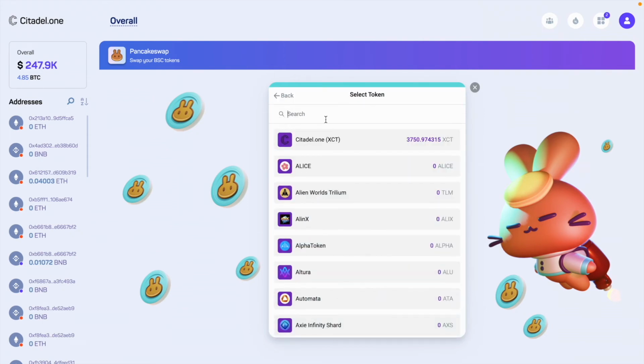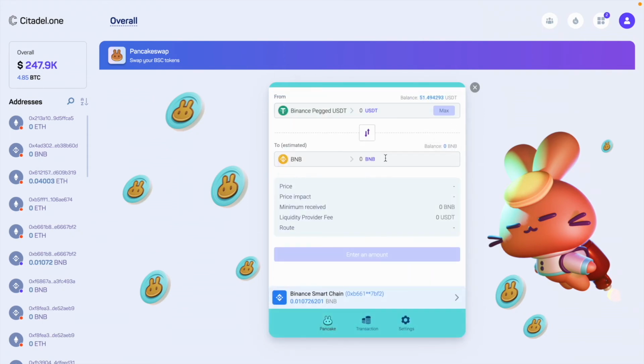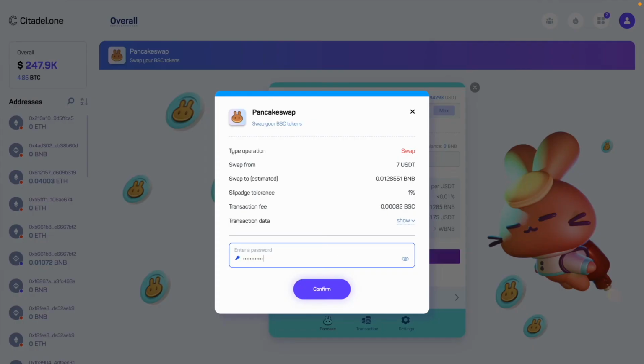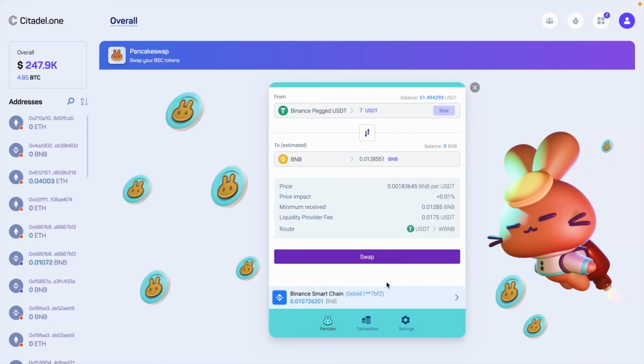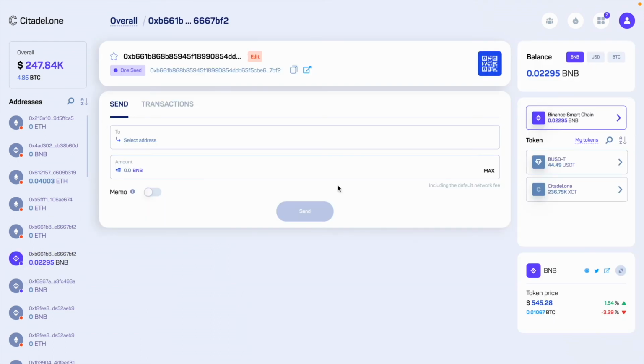In order to do that, we proceed with the exact same actions. Well done, the BNB balance has changed and now I can use my tokens.